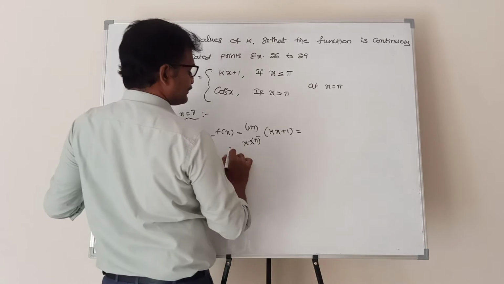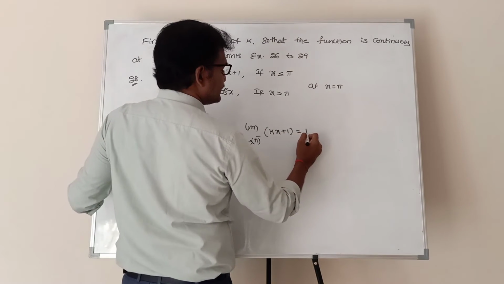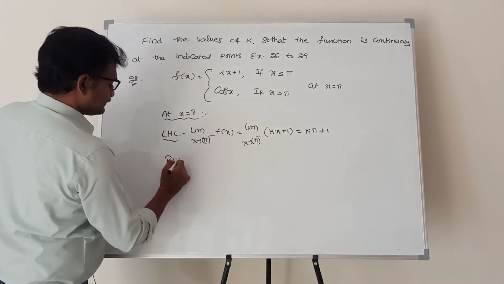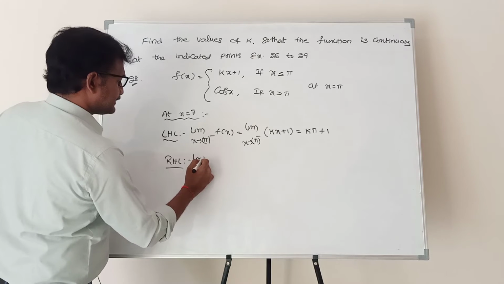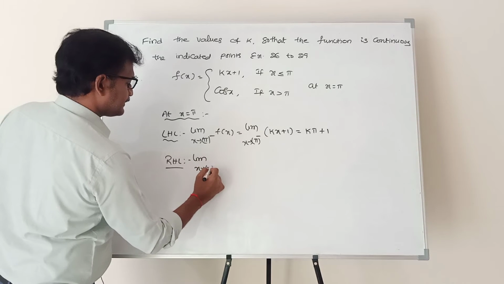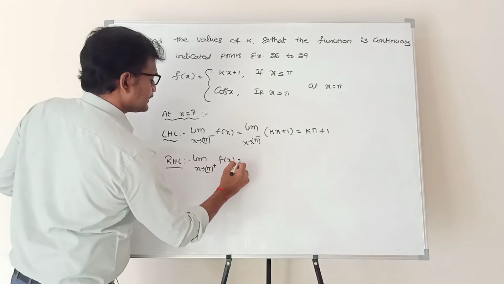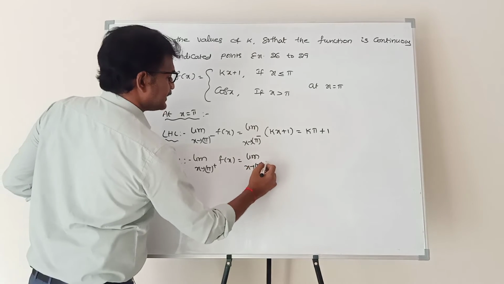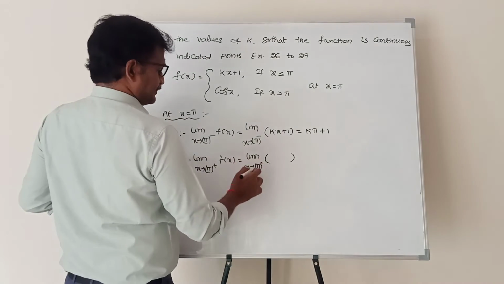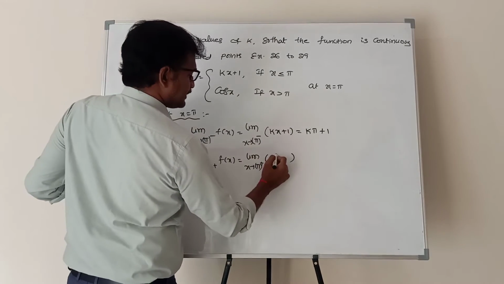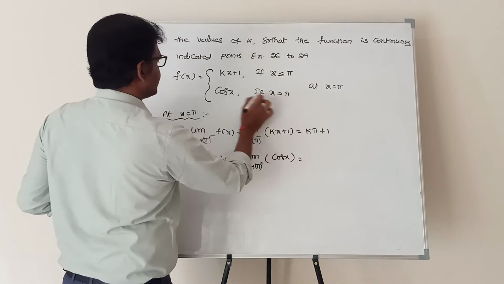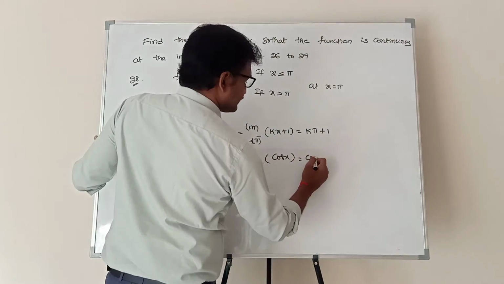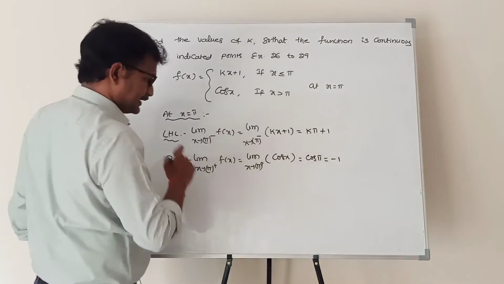What is x value here? Approaching pi minus, that means approximately equal to pi. So replace x with pi, k pi plus 1. Next, RHL, right hand limit. Limit x tends to pi plus f of x. Pi plus means greater than pi. If x is greater than pi, f of x is cos x. Cos of pi. Cos pi value is minus 1.